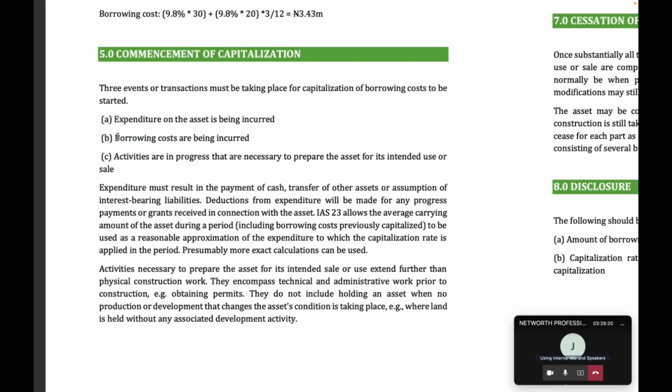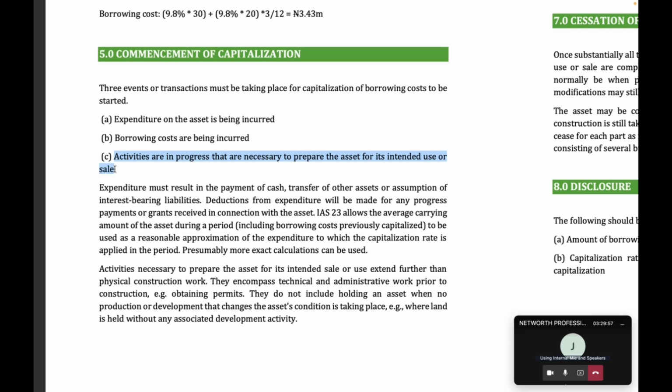You must have borrowed the money. You're already paying interest to the bank, and you're already making arrangements to start construction. So when we say activities in progress that are necessary to prepare the asset for its intended use, it doesn't necessarily mean that you have started physical construction. Even if you are still getting a building permit from the government, or trying to do soil tests, the point is that your work is in progress already, so you can start capitalizing.